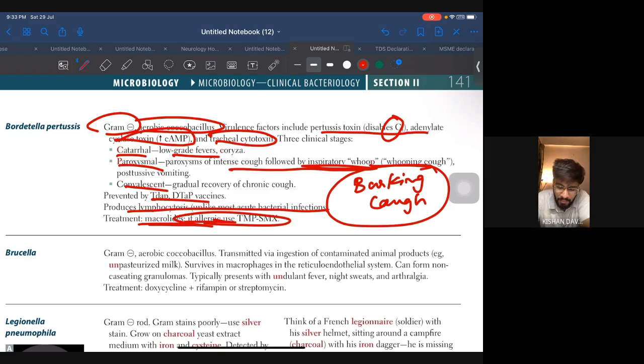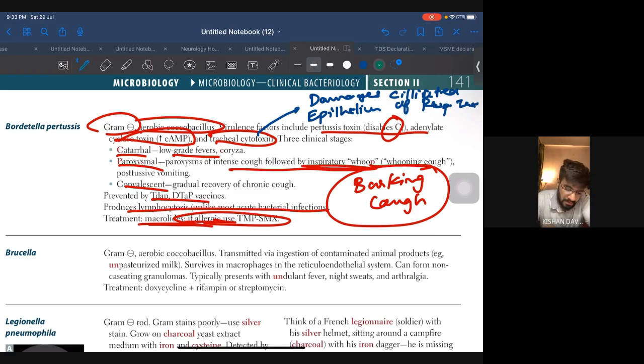Now here, some important points you have to keep in mind. Let's just write them down. Tracheal cytotoxin damages ciliated epithelium of the respiratory tract. Okay.